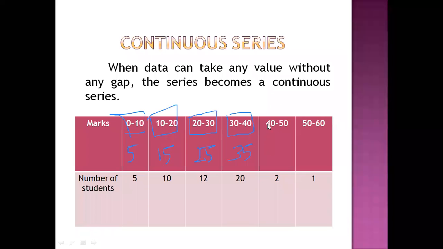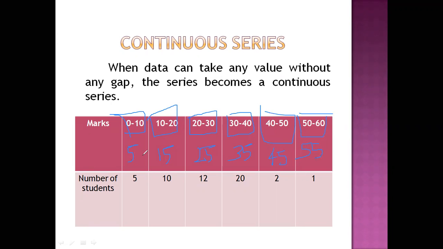So the 40 to 50 class mid value, midpoint is 40 plus 50, 90 by 2, that is equal to 45. Now 50 to 60, that is 110 by 2, means it is 55.